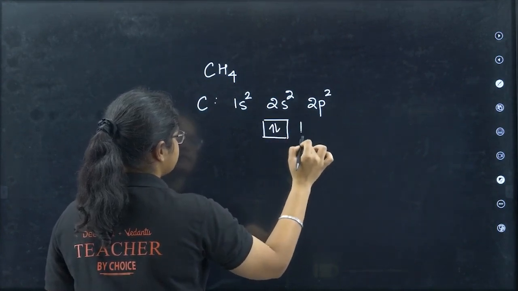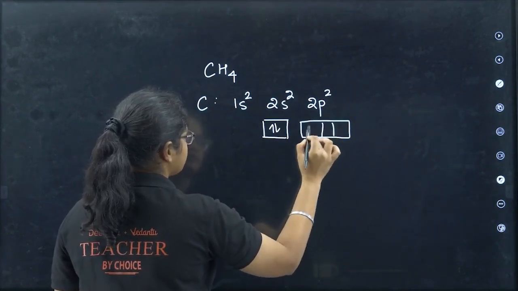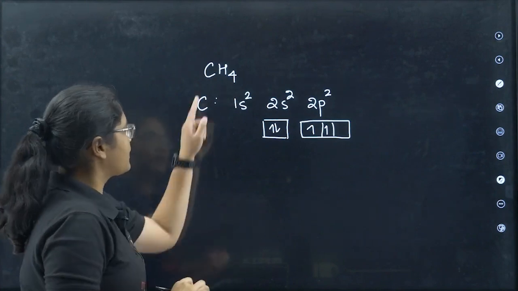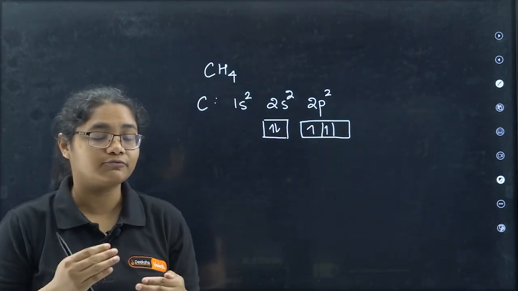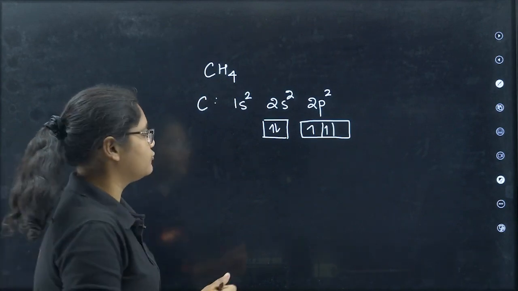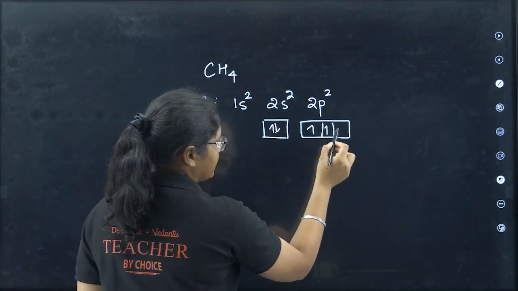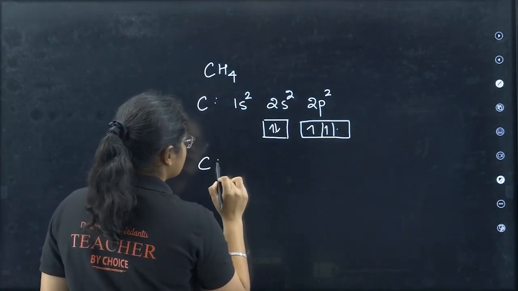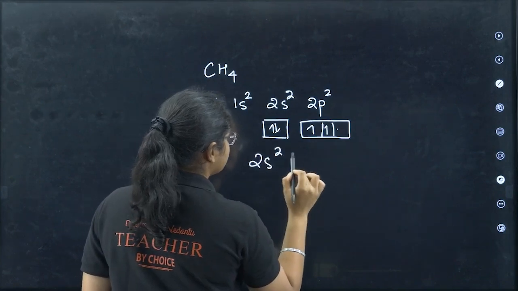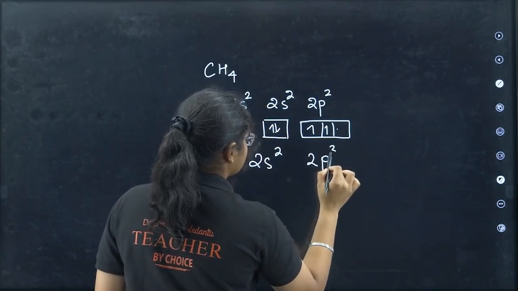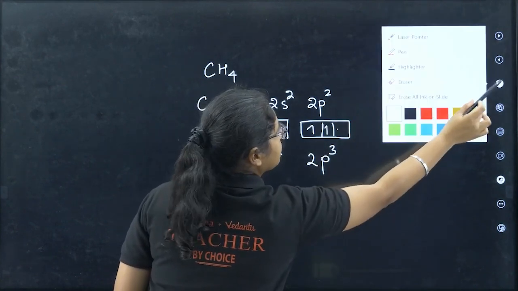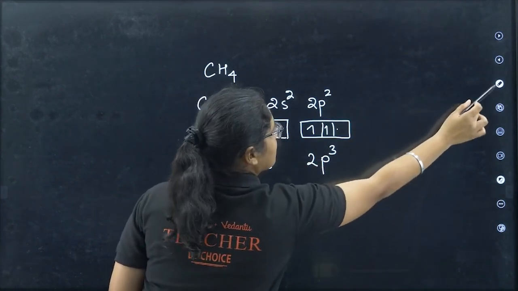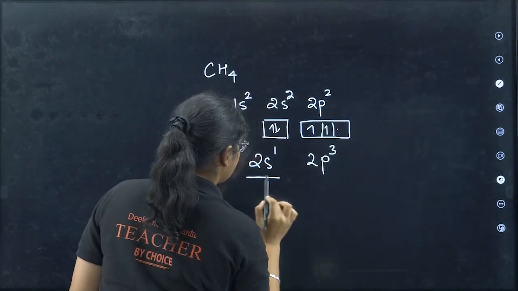I draw it like this just to understand what hybridization is. Now carbon has to form 4 bonds, so it needs 4 unpaired electrons. To get that, 1 electron is excited here. So this now becomes 2s1 and 2p3.